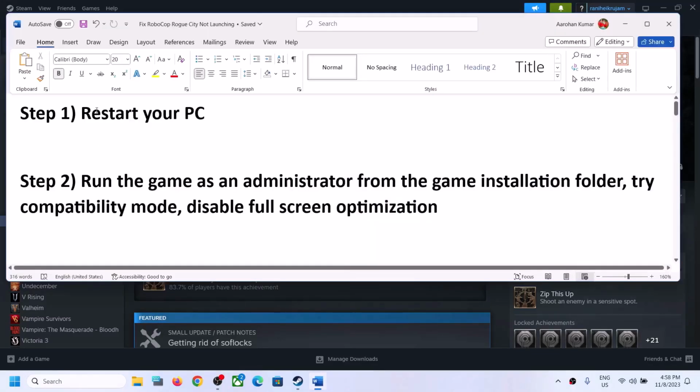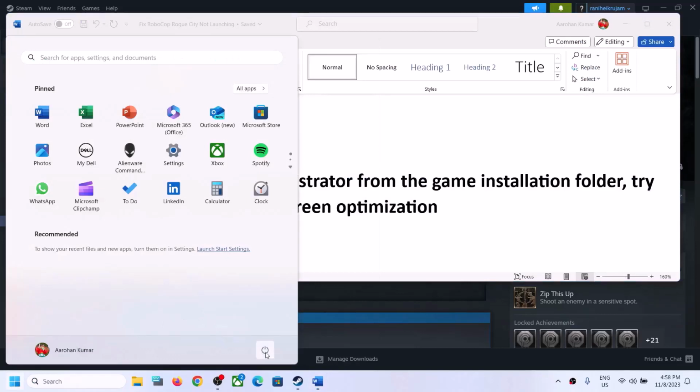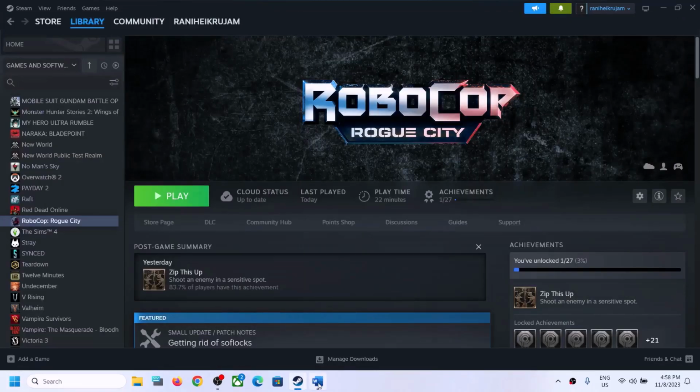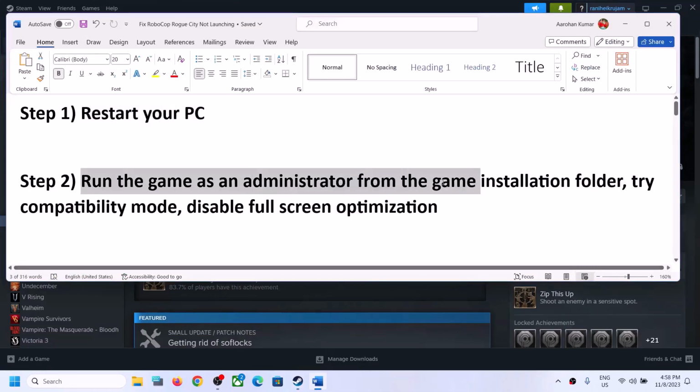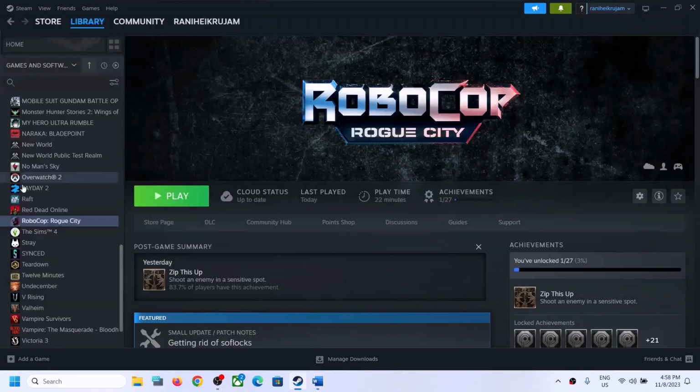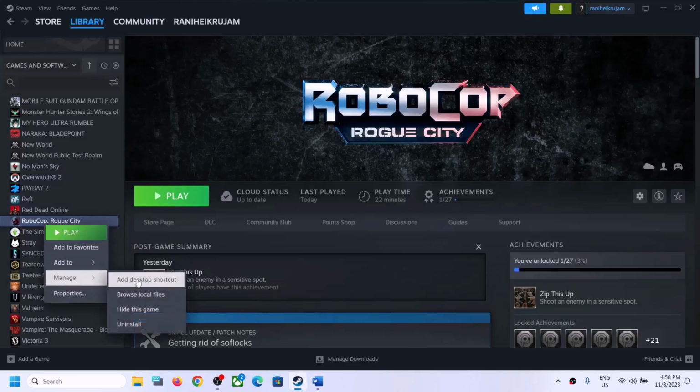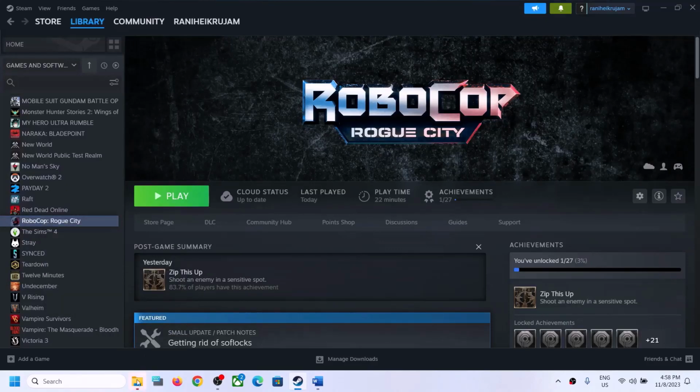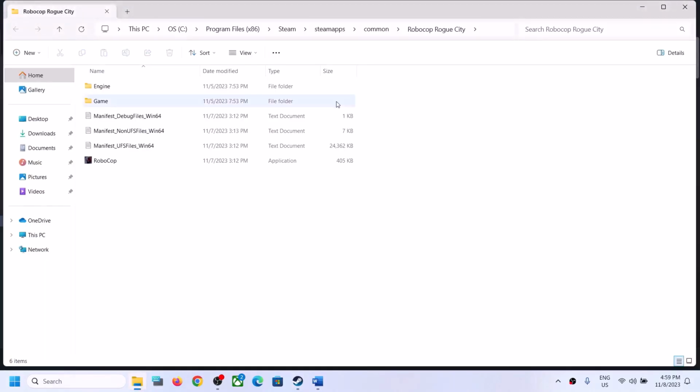Now the first step is to restart your computer. Simply restart your computer once, and after the system restarts, try to launch the game. If you're still facing the problem, then run the game as an administrator from the game installation folder. For this, right click on the game, select manage, then click on browse local files. It will take you straight to the game installation folder.